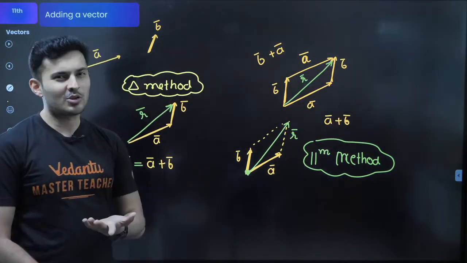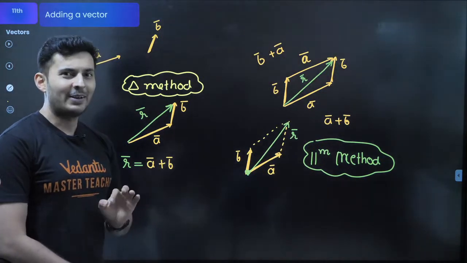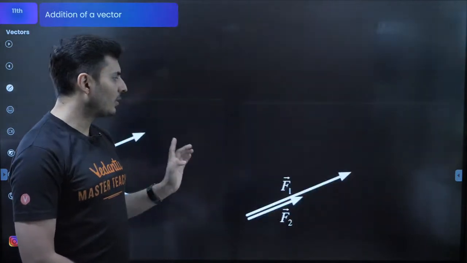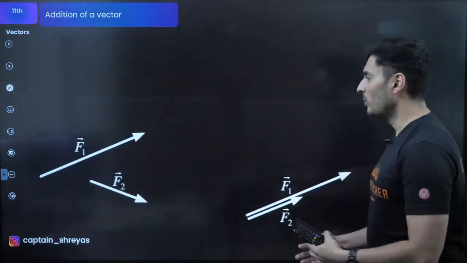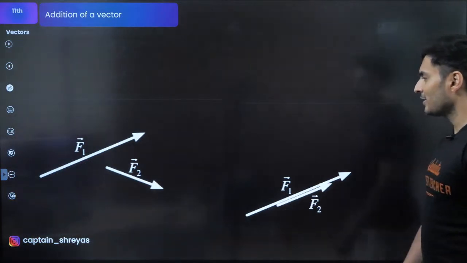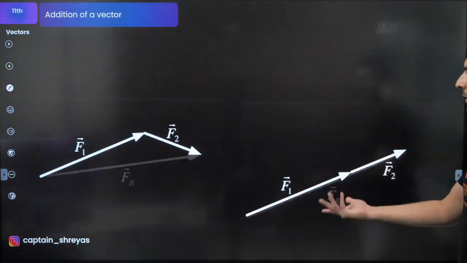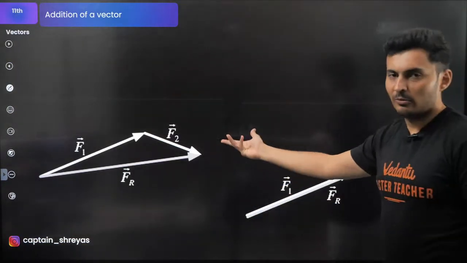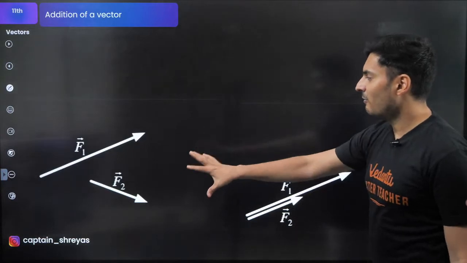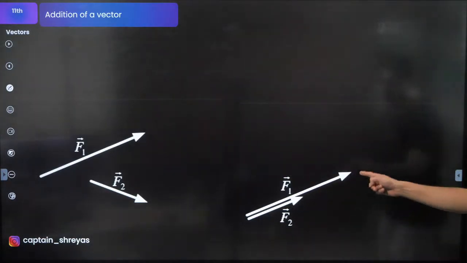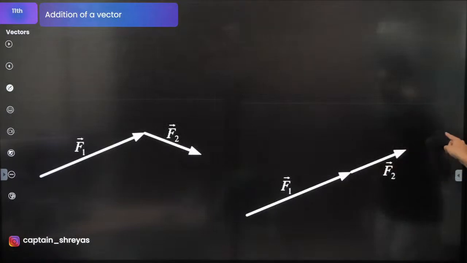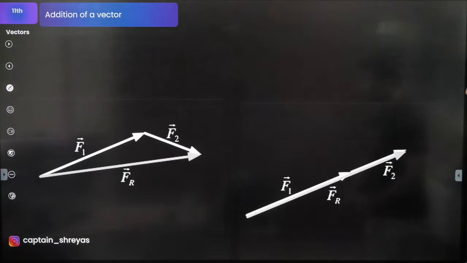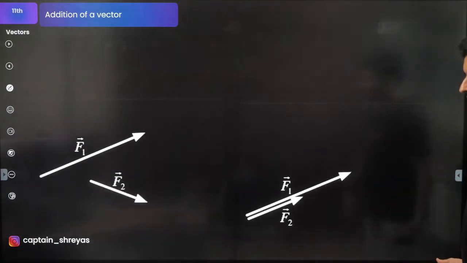Awesome. How about solving some questions? But before that, I will teach you subtraction. Everybody ready to learn subtraction before we go to problems? Look at this, adding these vectors using parallelogram law or triangle law, whatever you want to do. Always take the forces or velocities or accelerations, just slide them one after the other. Beautiful simulation of how to add vectors. Look at this, tail to head. The missing side always becomes the resultant vector.